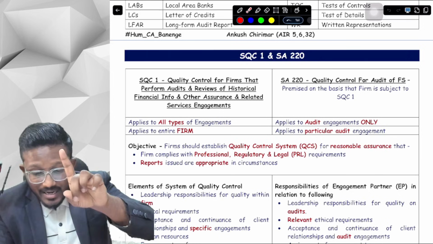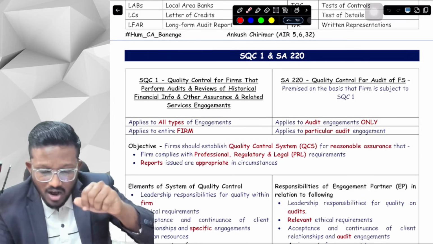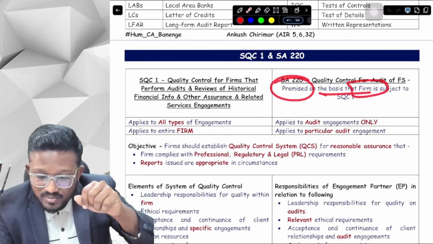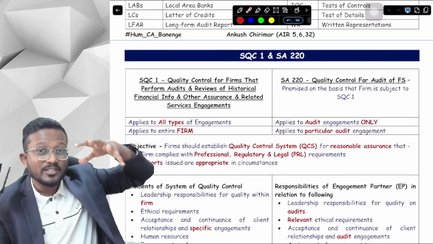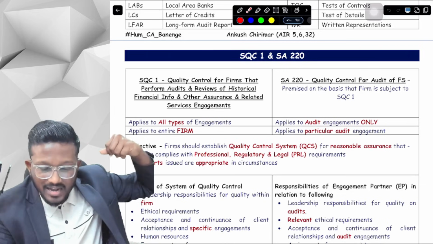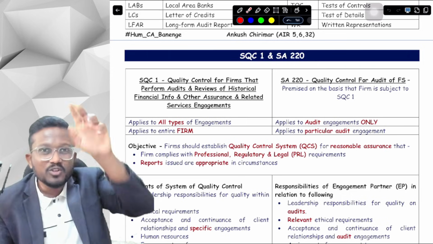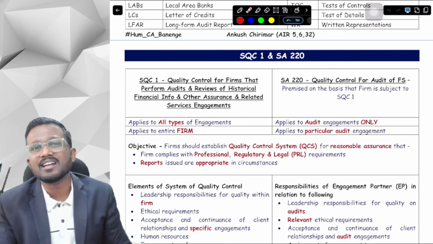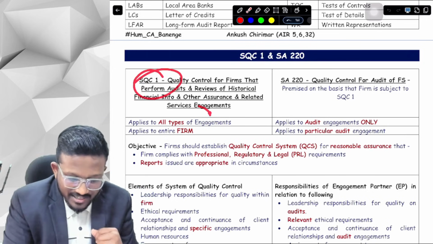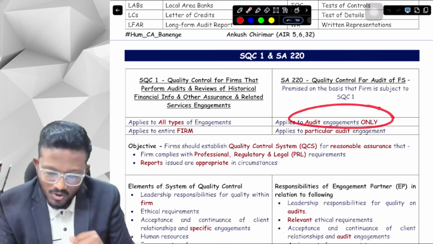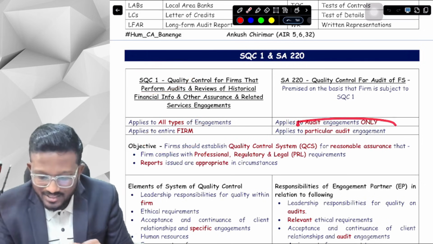SA220 is already premised, premise means it already assumes, that the firm is subject to SQC1, which means that the firm is applying SQC1, and after that we have formed SA220 assuming that the firm is already following SQC1. If the firm is not following SQC1, then SA220 doesn't have any relevance. That's what this line wants to say. So yes sir, SQC1 applies to all types of engagement, SA220 applies to audit engagement only. SQC1 applies to the entire firm, while SA220 applies to a particular audit engagement.